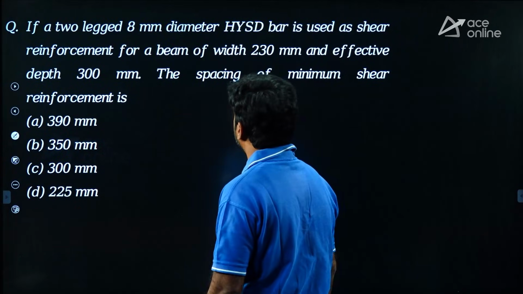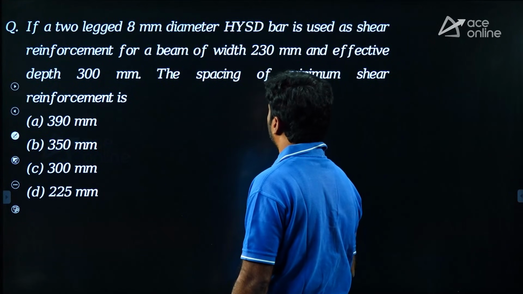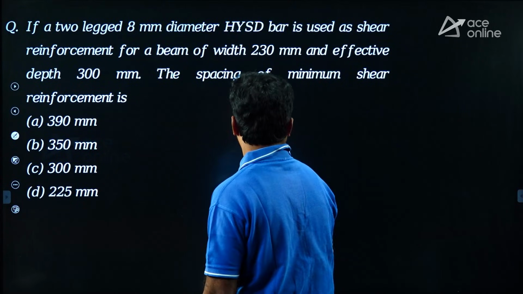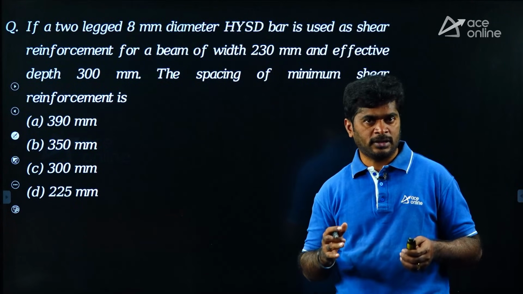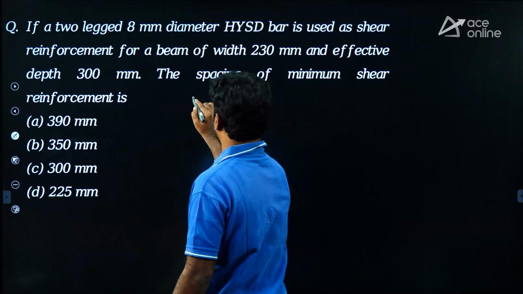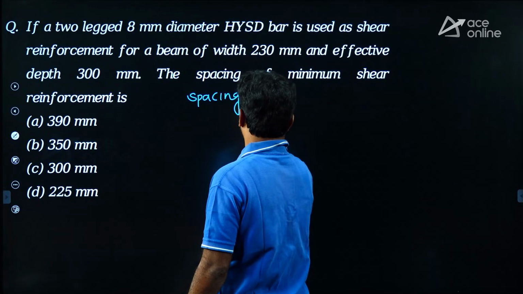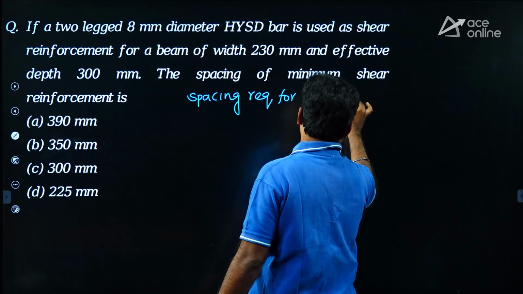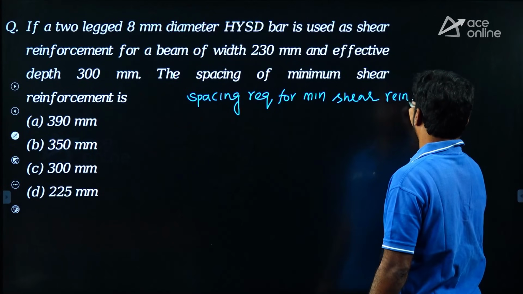If a two-legged 8 mm diameter HYSD bar is used as a shear reinforcement for a beam of width 230 mm and effective depth 300 mm, the spacing of minimum shear reinforcement is? They are asking what is the spacing required for minimum shear reinforcement. My dear, spacing required for minimum shear reinforcement.